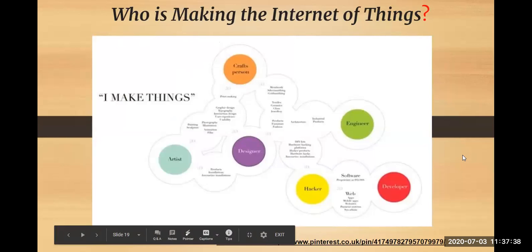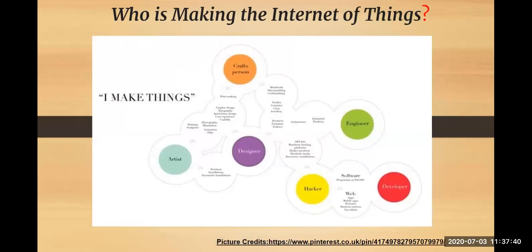The last topic which we had seen in chapter 1 was who is making the Internet of Things. There are many people working on it together. The important point here is that everybody is not working individually, but everyone is working together as a team. The artist is doing the sketching, the craftsperson is adding crafts, colors and ideas, and the designer is doing the front-end design of the system.